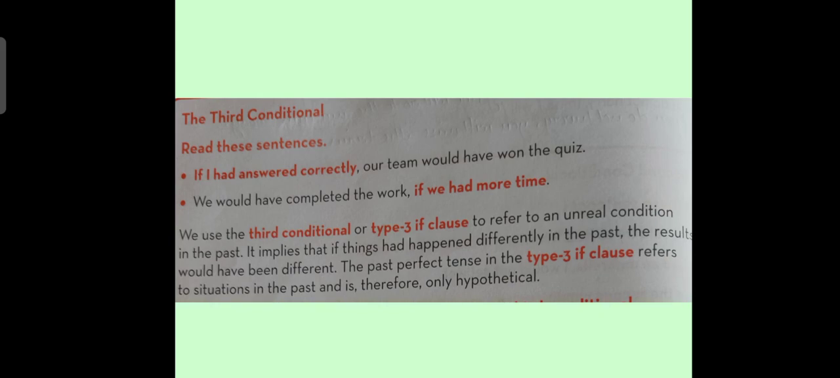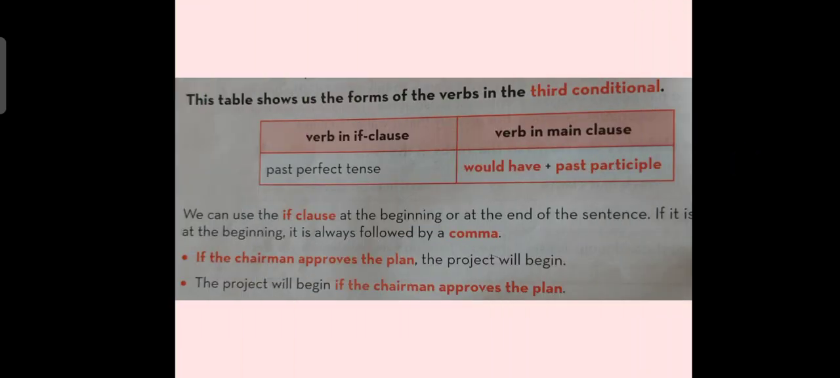The past perfect tense in the type 3 if clause refers to situations in the past and is therefore only hypothetical. Here it is being said that past perfect tense expresses type 3 if clauses and it refers to past situations only. That's why they are only hypothetical. They are not real, they are only imaginative. Now the table is given which is showing us the forms of verbs in the third conditional.